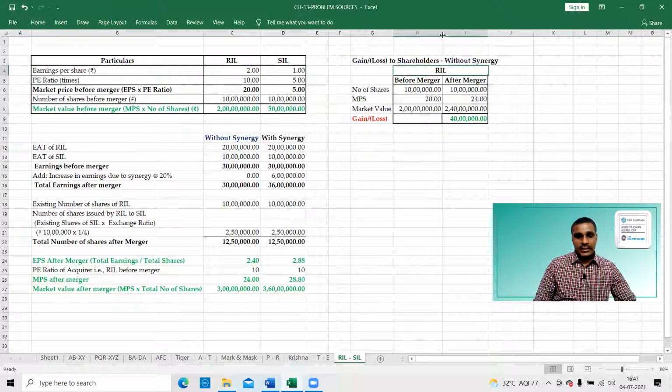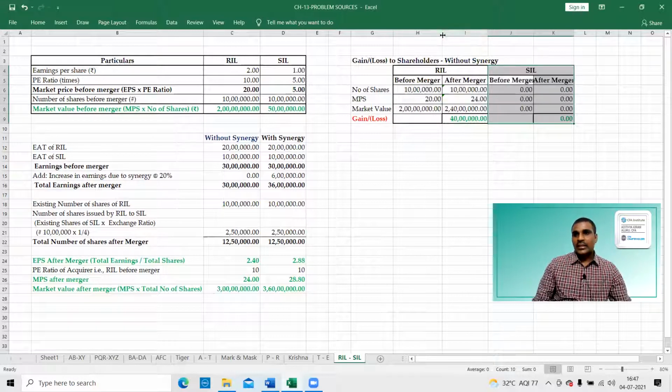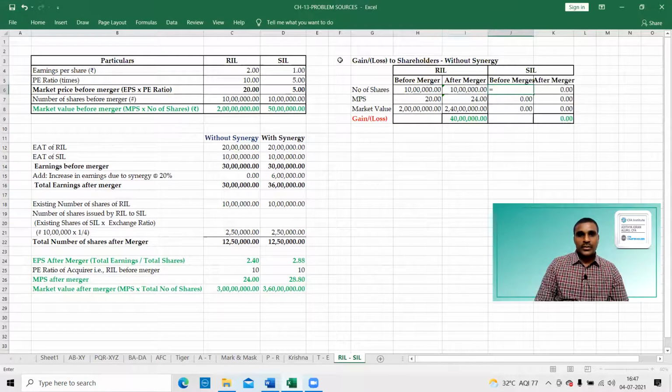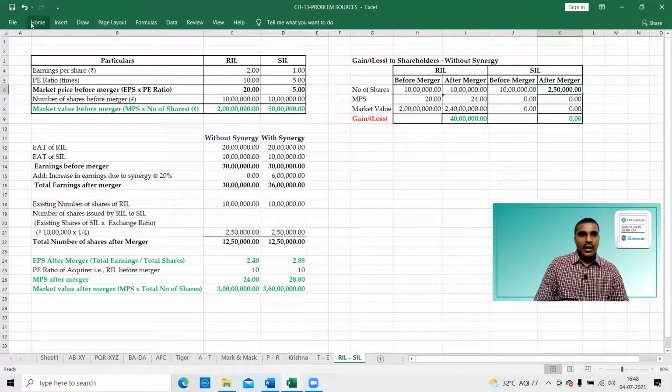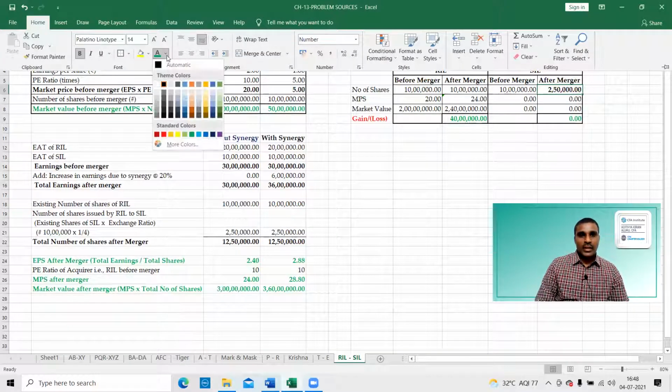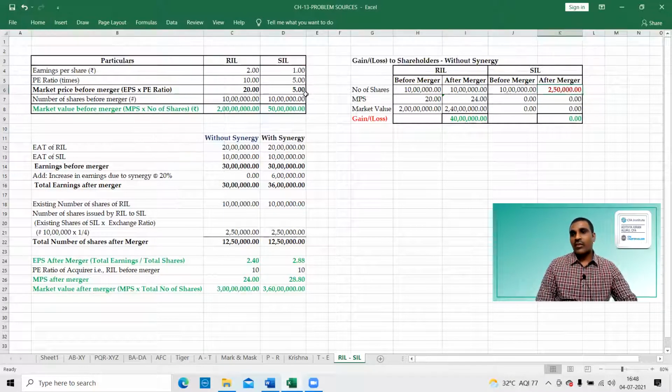Okay, RIL. Next, this is SIL. So what is SIL? Number of shares. The number of shares of SIL before merger is the same. The important point is that the number of shares of the target will change after merger. This is the key point where we need to avoid making mistakes.